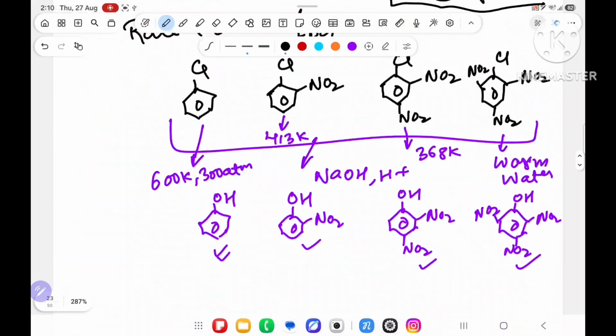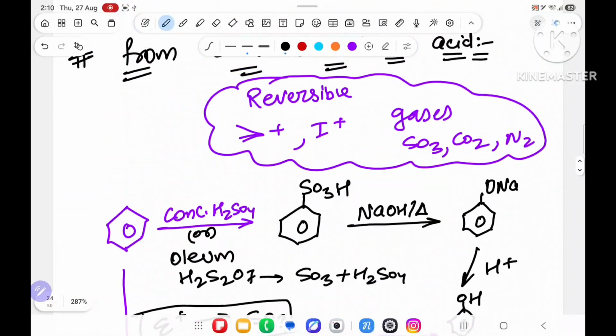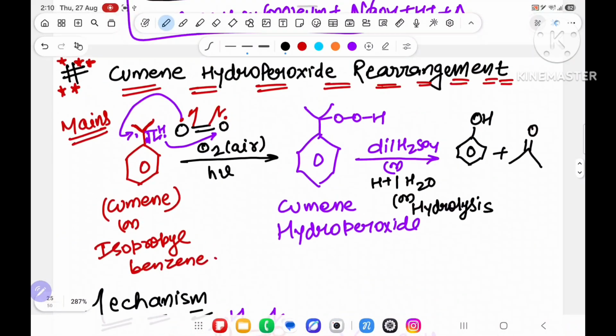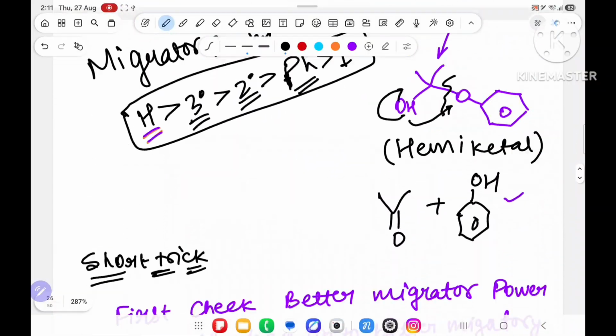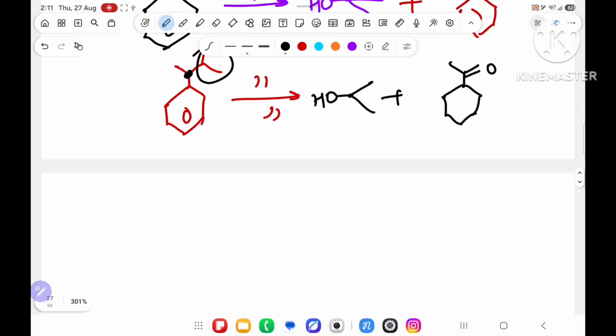There are four ways: one is called Dawes process, another is benzene diazonium salt, another is benzene sulfonic acid, then cumene hydroperoxide. And I have tried to dictate as well as possible.